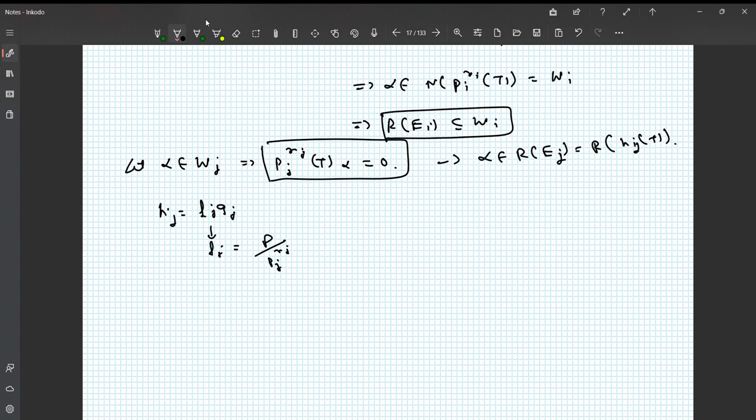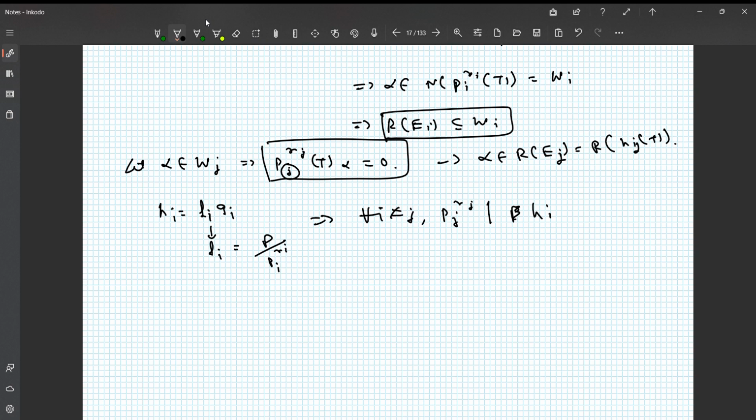So if I choose this function h with an index other than j, that is, if we do the same for some index i, so Hi is equal to Fi times Gi, and Fi is P upon Pi to the power Ri, then it is obvious that for all i not equal to j, Pj^Rj will obviously divide Hi, because it will divide Fi.